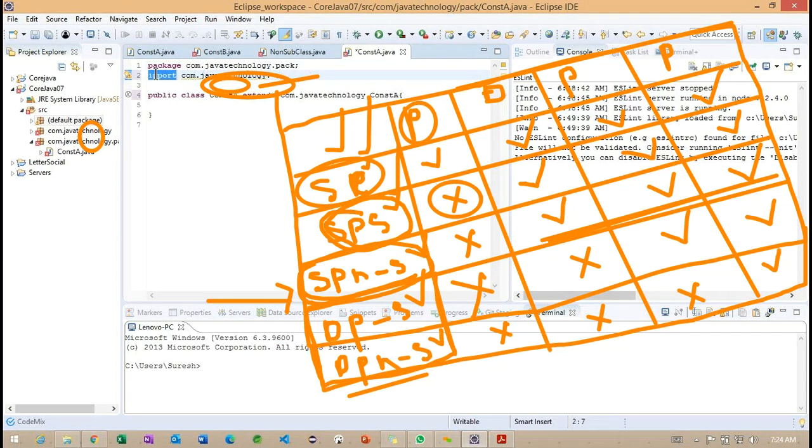Using this particular import, we can import the particular class, and otherwise we can specify the fully qualified package name. We'll see this import section later, but observe. We have two options to import the particular class, or we can go for the fully qualified package name. This class also has the same name, constructor A, and we are extending from the one more constructor A, which resides in the com.java technology package. Now observe.